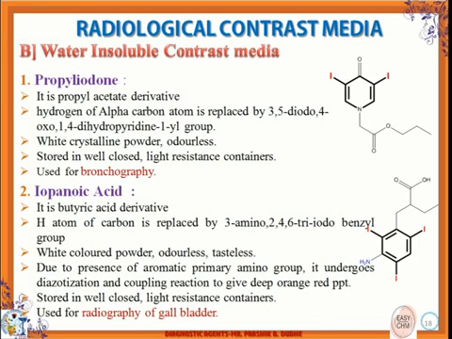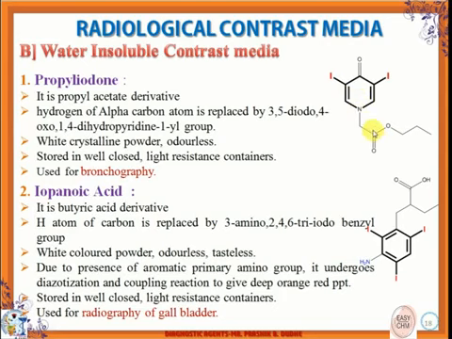Then comes the water insoluble contrast media. Number 1 in this class is propyliodone. This is the chemical structure of propyliodone. It is a propyl acetate derivative where the hydrogen on the alpha carbon is replaced with a 3,5-diiodo-4-oxo-1,4-dihydropyridin-1-yl group, and we get the propyliodone compound.